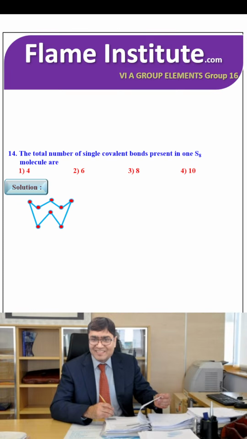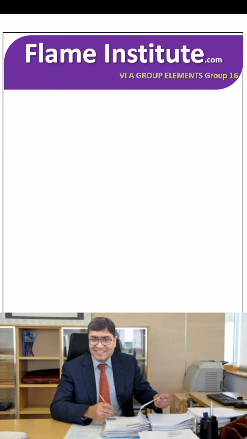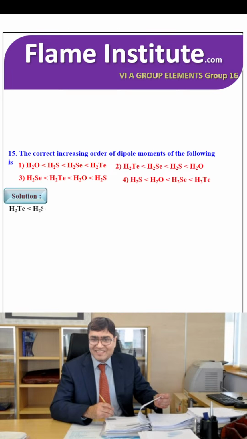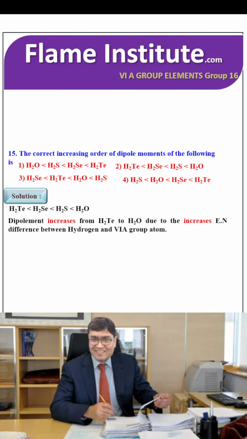This is the acid molecule, and 8 single covalent bonds are there. So the third option is the right option. The correct increasing order of dipole moments of H2Te, H2Se, H2S, H2O: dipole moment increases from H2Te to H2O due to the increasing electronegativity difference between hydrogen and 6A group atoms. So the second option is the right option.